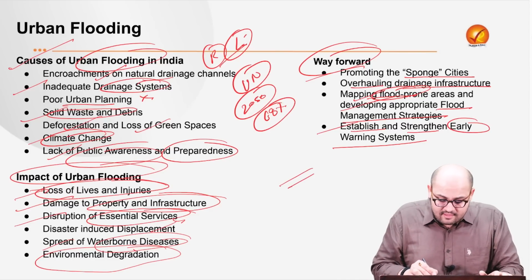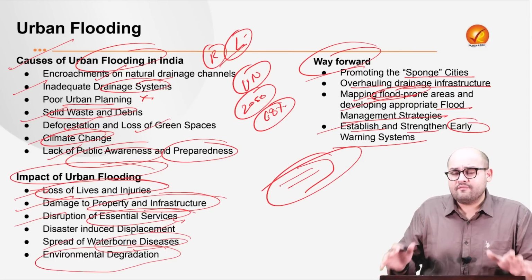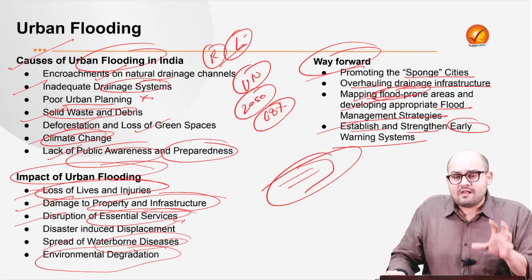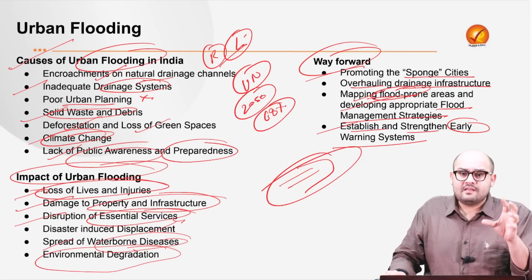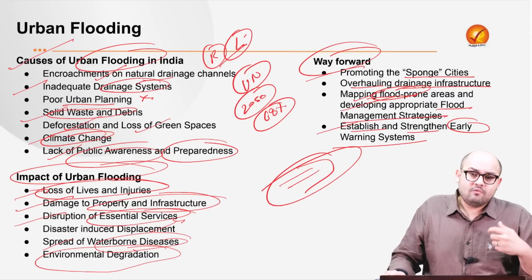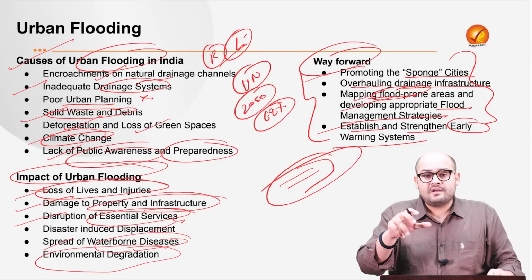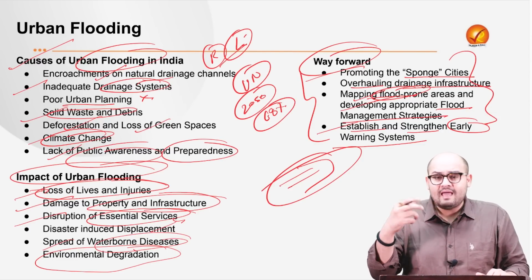So what we see is that this condition of urban flooding is causing a serious effect on human lives. What we need is a proper strategy, and we need to make sure that such events don't happen again and human life is saved. So we need to incorporate such measures. We need to make sure that the local authorities, the administration, and the police act swiftly.